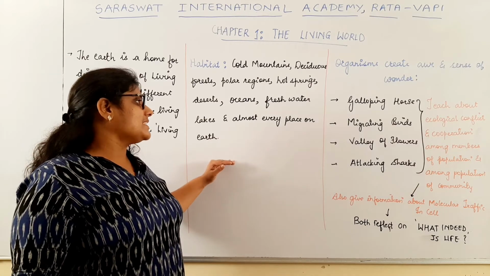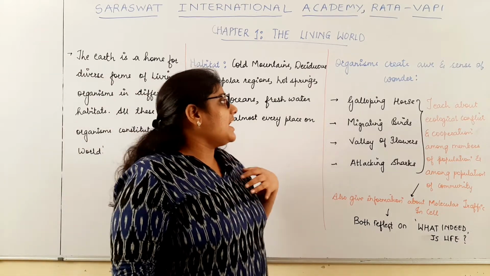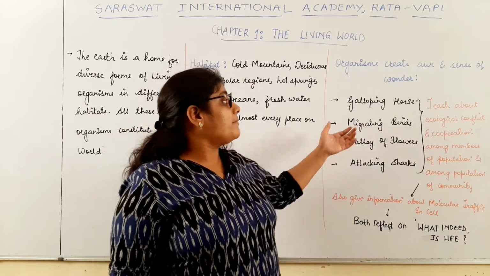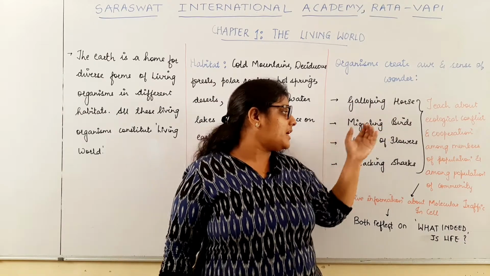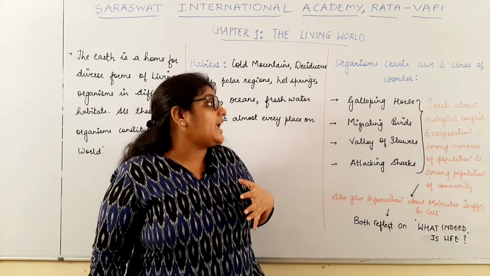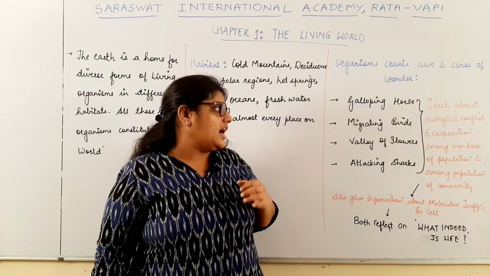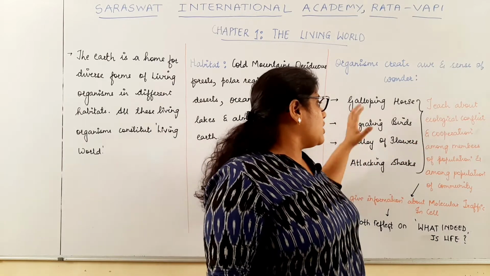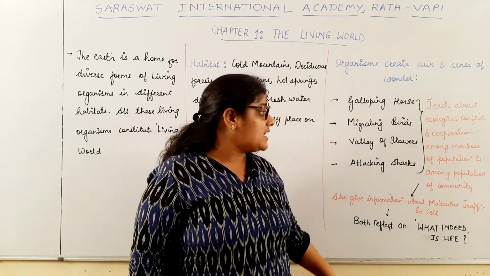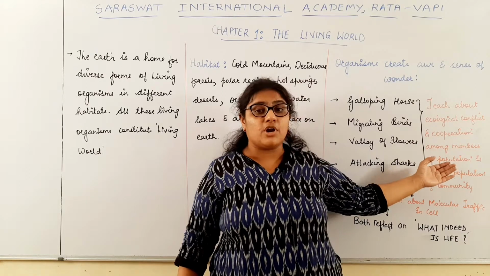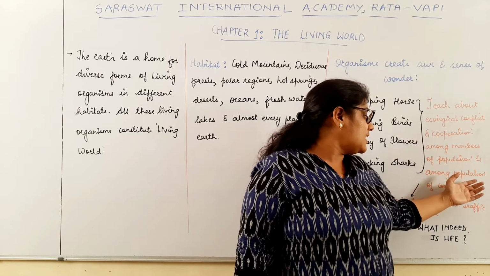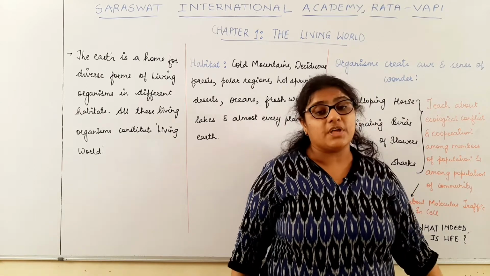Now these organisms which are present on earth create astonishment and a sense of wonder in us. Say for example, the galloping horse, the migratory birds, the valley of flowers, the attacking sharks. These all create a sense of wonder in us. So from all these organisms, they teach us about ecological conflict and cooperation amongst the members of a population, as well as the cooperation between the populations of the community.